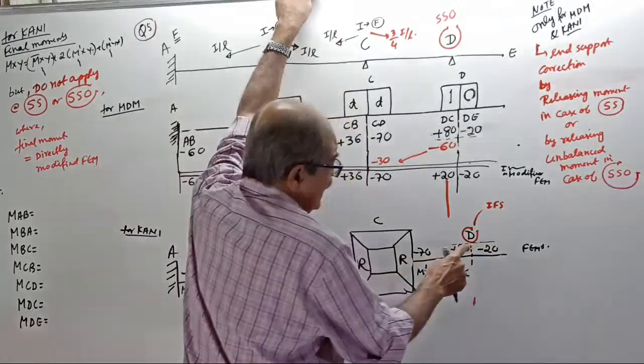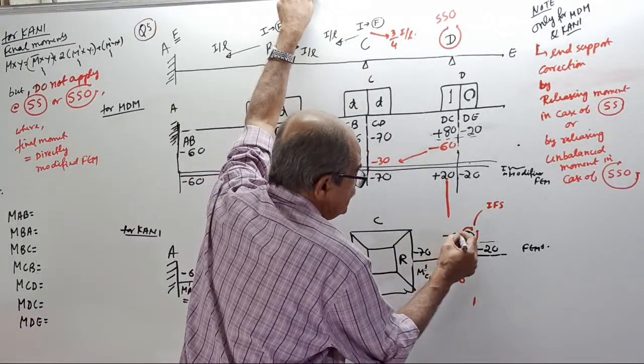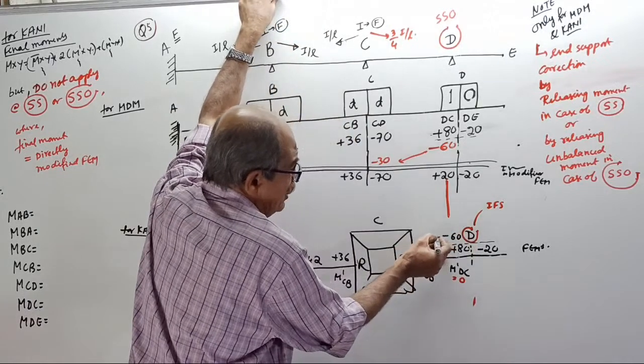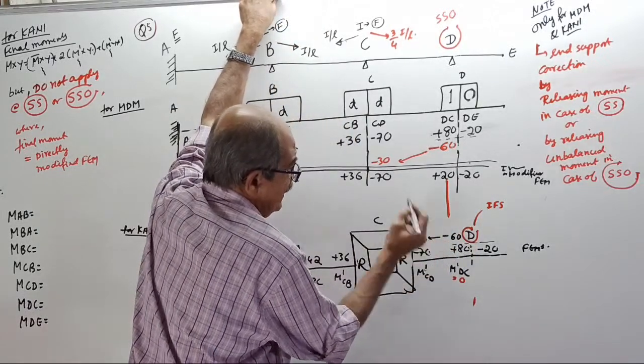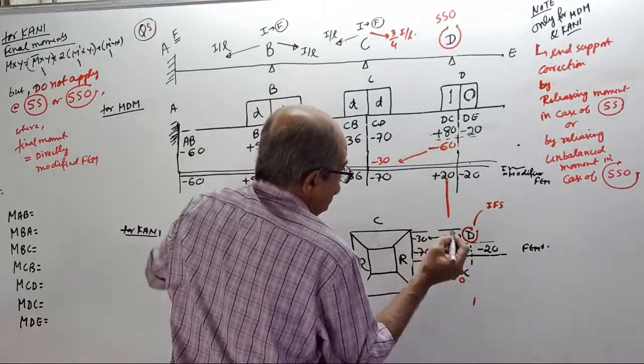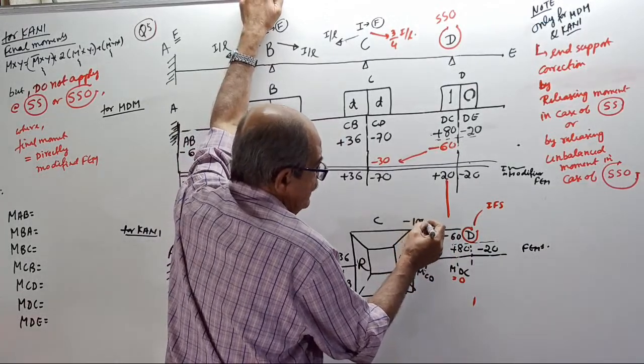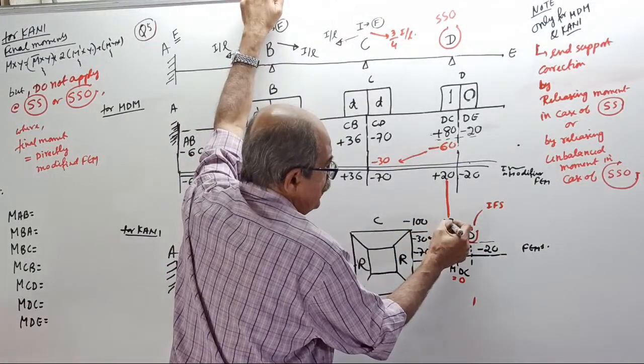If overhang is there, the unbalance is plus 60, introduce minus 60, over. Half carry over here, minus 30. Then better go for modified values. Minus 100, this is plus 20, over.